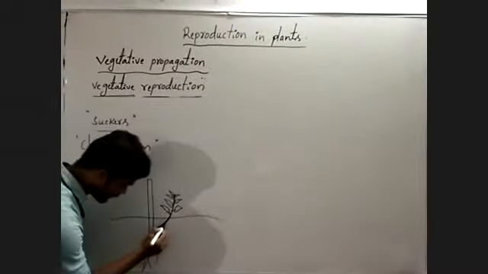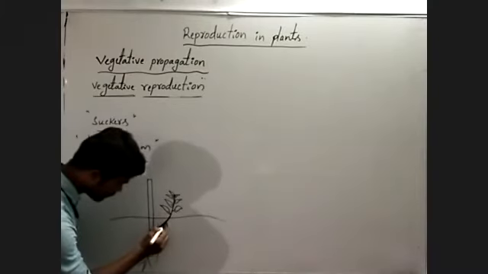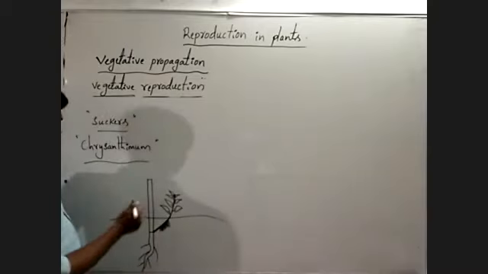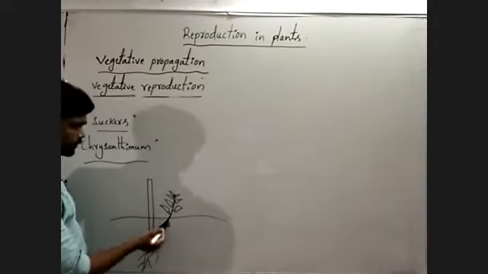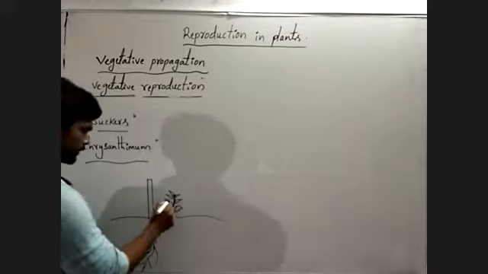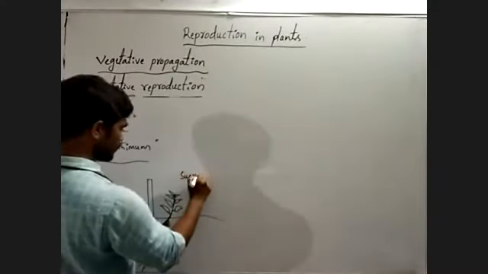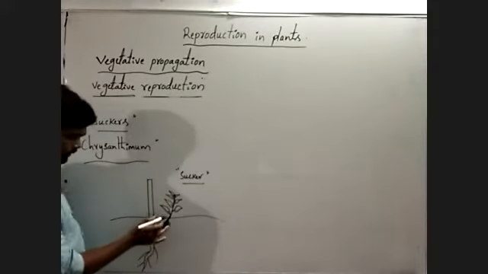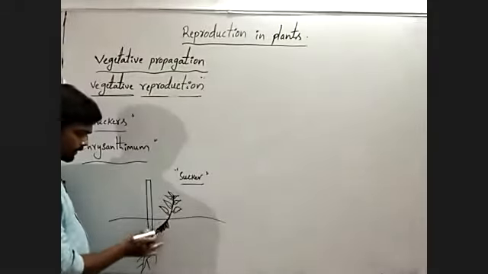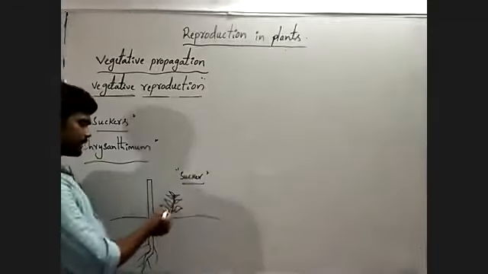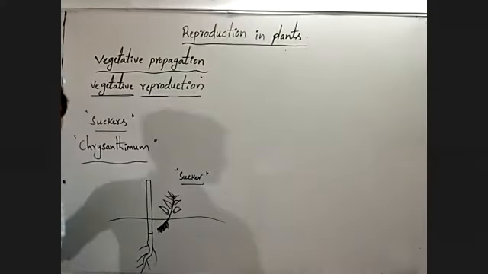Then from the underground portion of this lateral branch, adventitious roots are developed. This is usually called a sucker. Whenever this sucker is separated or detached from the parent body, it can grow as an independent plant.